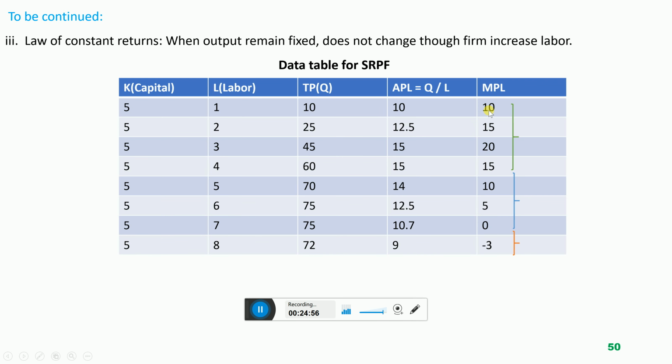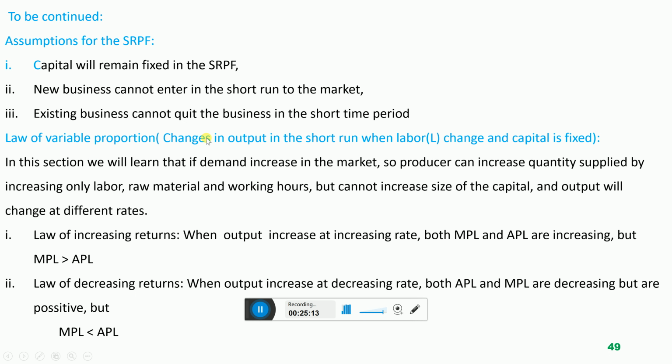You can see from here MPL 10, APL 10, APL increased to 12.5, MPL increased to 15, APL increased to 15, MPL increased to 20, and at fourth labor MPL and APL are equal. So this is the first stage of production. In the very beginning, when producer will increase the labor to increase supply, output will increase at increasing rate.